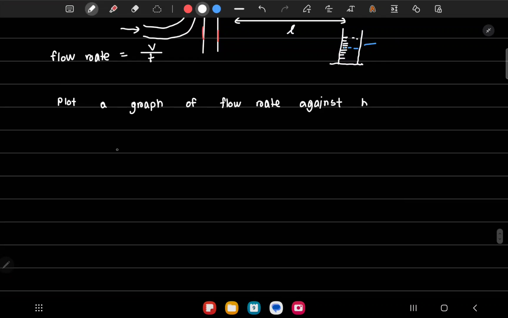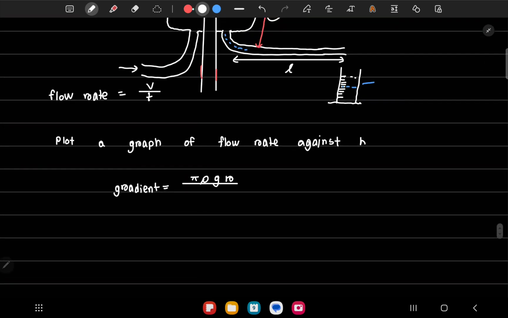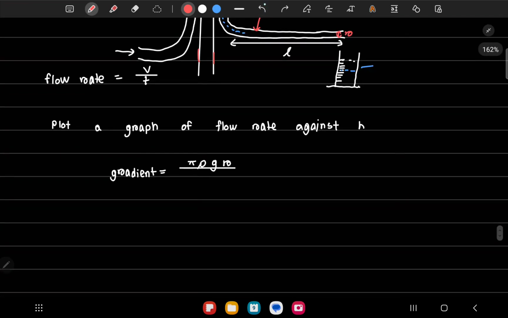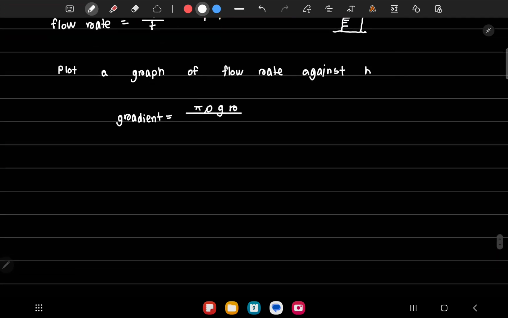And we have to remember that the gradient of this graph will be pi times the density of whatever fluid we are using times g times the radius. We need the radius of the capillary tube as well, so the radius of the capillary tube is r.